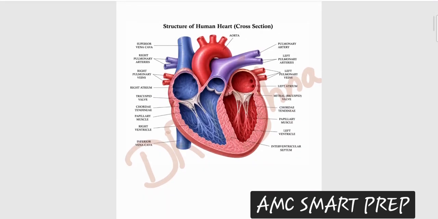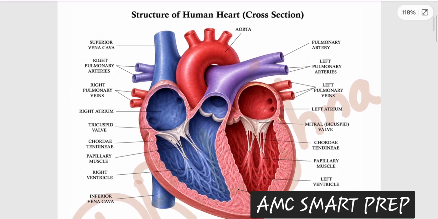This is just a basic introduction to your heart anatomy. We will not go into so much detail. We do not have to focus on unnecessary information that is not required for your exam. Just be particular about what is required. So we have the right atrium, then the right ventricle, the left atrium and the left ventricle. This is the right side of the heart and this is the left side of the heart.